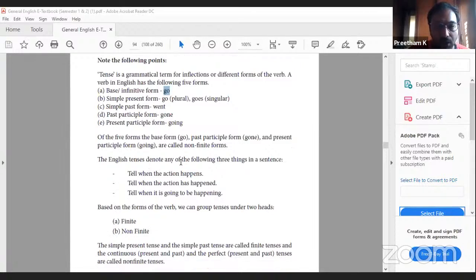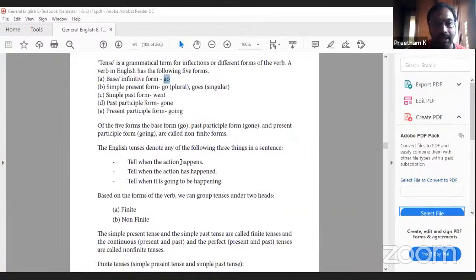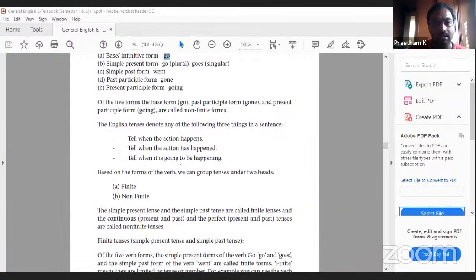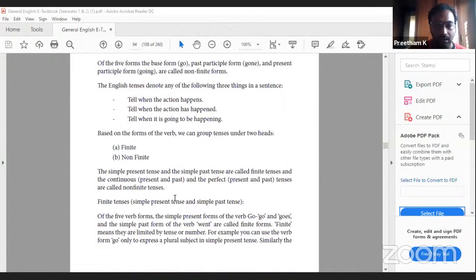Of the five forms, the base form go, past participle form gone, and present participle form going are called non-finite forms. The English tenses denote any of the following three things in a sentence: tell when the action happens, when the action has happened, and when it is going to happen. Based on the forms of the verb, we can group tenses under two heads: finite forms and non-finite forms. The simple present tense and the simple past tense are called finite tenses, and continuous, perfect present and past tenses are called non-finite. So one thing you remember: simple present and simple past are finite. Rest of them are all non-finite.